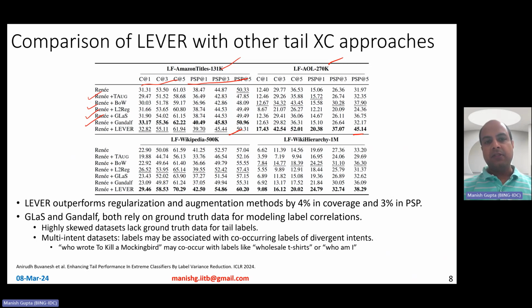Okay, so Glass and Gandalf are also augmentation methods. They also augment data, but they perform in the original label space. So they only look at label correlations. They don't look at correlations in the Siamese encoder embeddings for those labels.